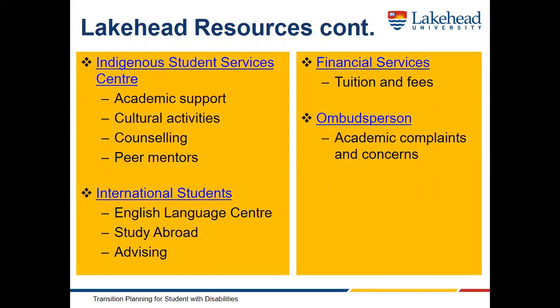For academic complaints or concerns, students can contact the university's ombudsperson. A student can make a complaint about the inappropriate behavior of another student or professor. The ombudsperson is supposed to take a neutral position, contact the appropriate parties, and work to resolve the issue.